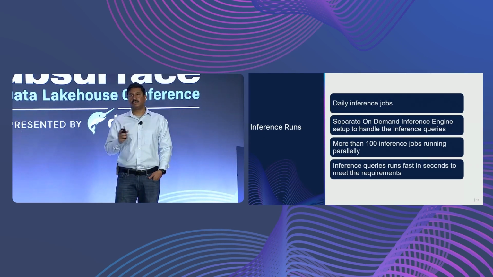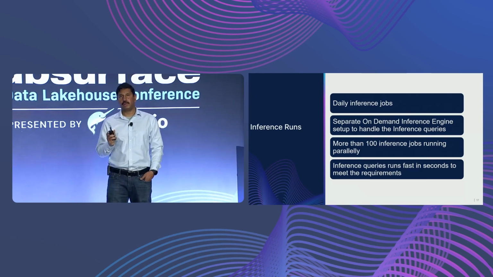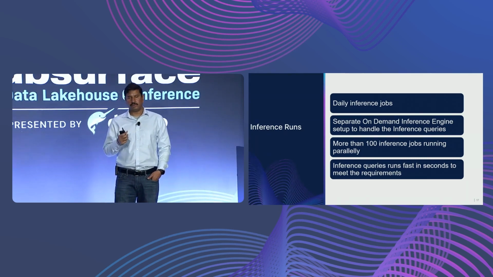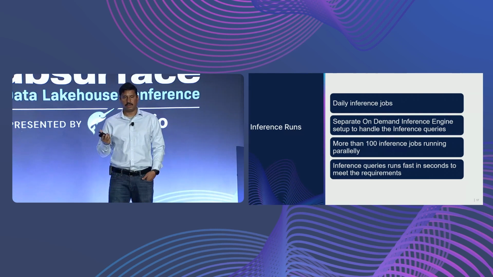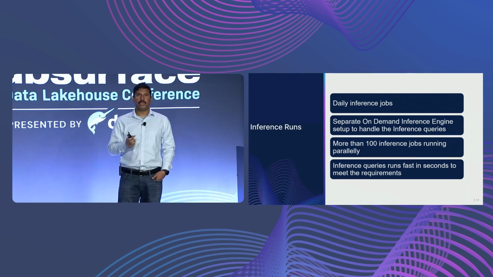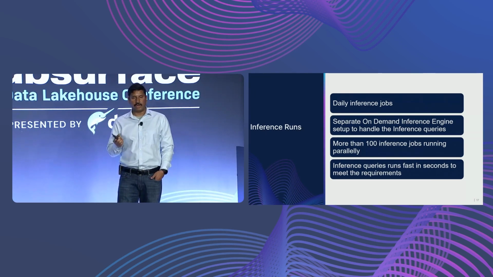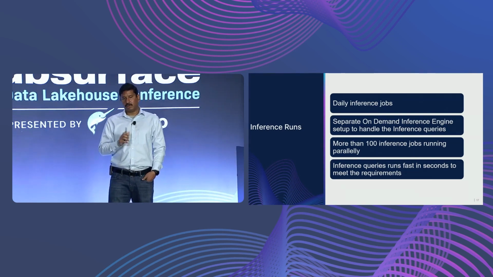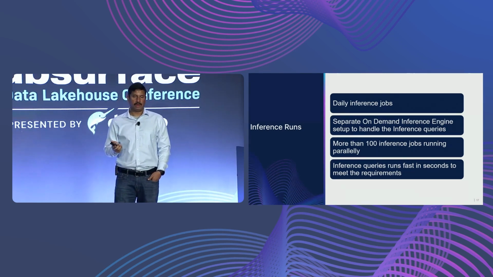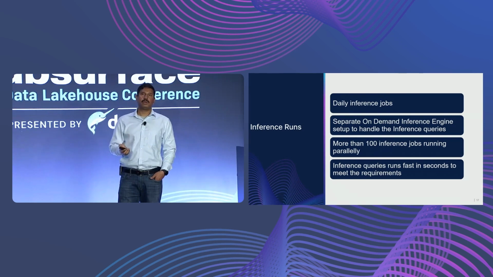Because when the inference runs, there will be 100 inference jobs running in parallel, and hundreds or thousands of queries can be triggered. So we have to make sure the queuing is proper, and also that it does not cause memory issues and other things. It was a little bit of an art to fine tune this engine, but we were able to do that. And right now, our inference jobs run without any failure. Typically, most of these queries run in a few seconds.